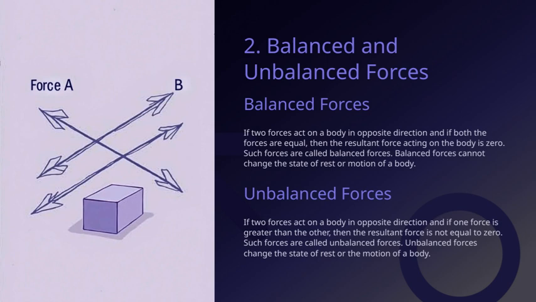And the key point here is that unbalanced forces can change the state of the body, either making it start moving from rest, stop moving, or change its speed or direction. On the other hand, if both forces are equal in magnitude and act in opposite directions, then the resultant force is zero. These are called balanced forces. What's important about balanced forces is that they don't cause any change in the body's state of rest or motion. The body stays as it is, either at rest or moving uniformly in a straight line.